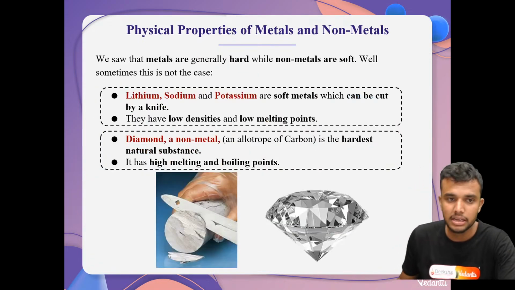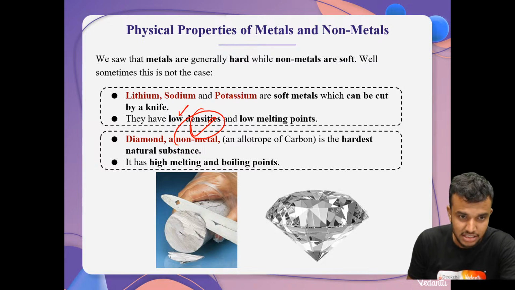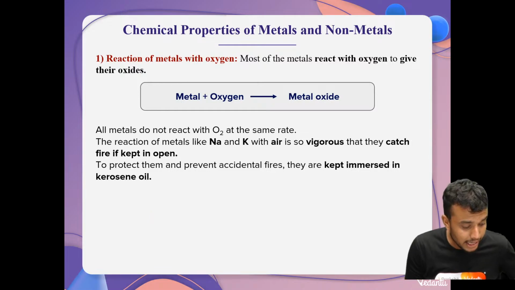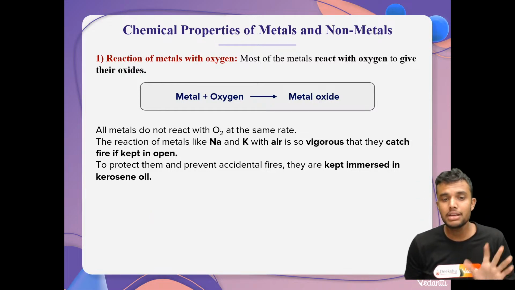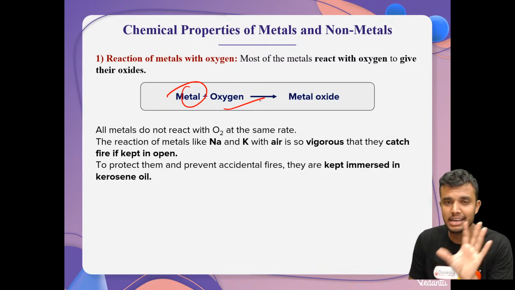Okay, my dear students, this is about physical properties, and we have some exceptions now. These we already know. Next, more on the chemical properties, students. Very simple. Whenever we heat the metal in the presence of oxygen, we are already familiar with this from NCERT.